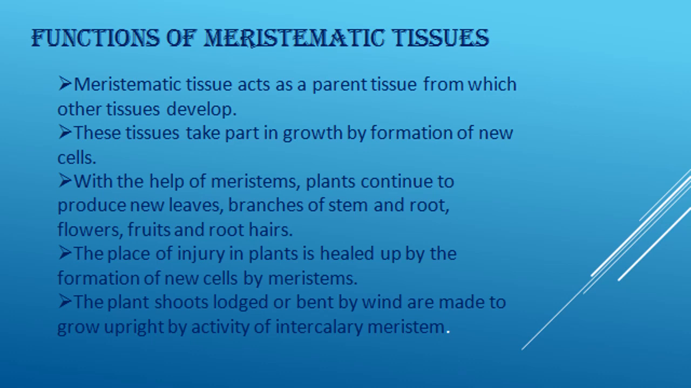Means if a plant gets injured, this healing process is done by the meristematic tissues because they produce new cells at that point. Now the plant shoots, when they lodge or bend due to wind, are made to grow upright by the activity of intercalary meristem. So these are basically all the functions of the meristematic tissues.